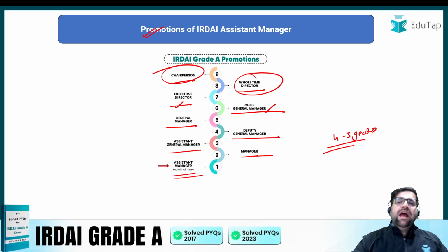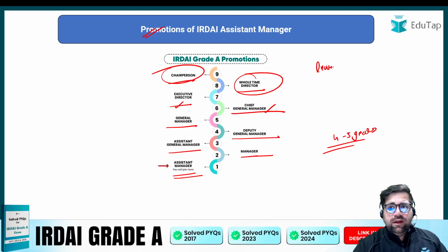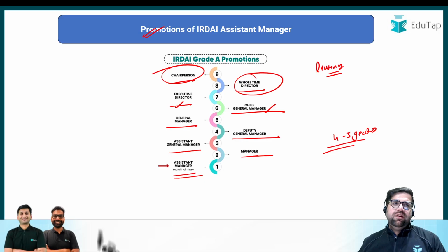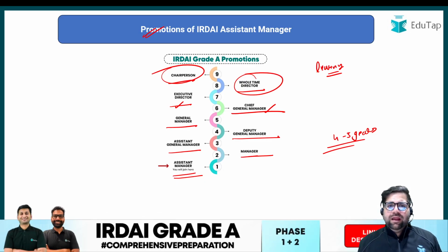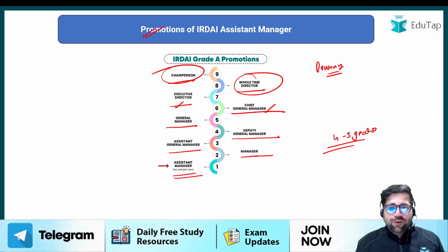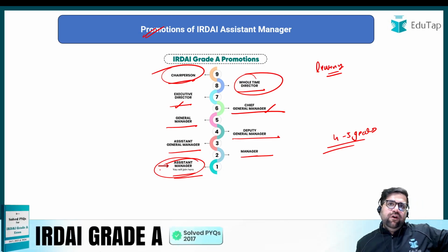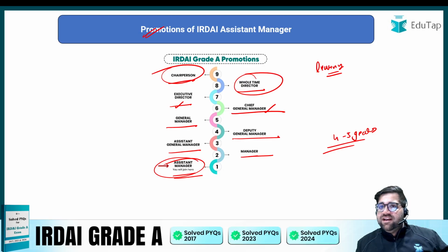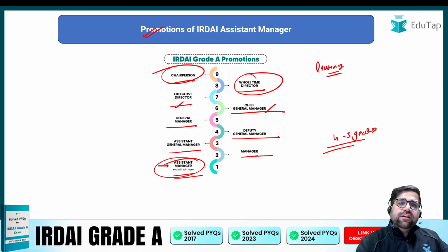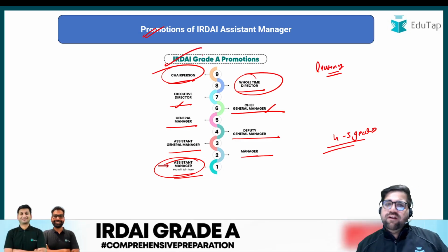organization. Okay, and IRDAI also promotes learning. You can definitely have good weekends wherein you are reading books, you are increasing your skills as well. Okay, but coming to the level of executive director itself is a very big thing. Okay, so if you join as an assistant manager, it's a good career path which you can follow if you remain invested in IRDAI, if you stay in IRDAI for some time. Okay, so these are the IRDAI Grade A promotions which we have shown to you.